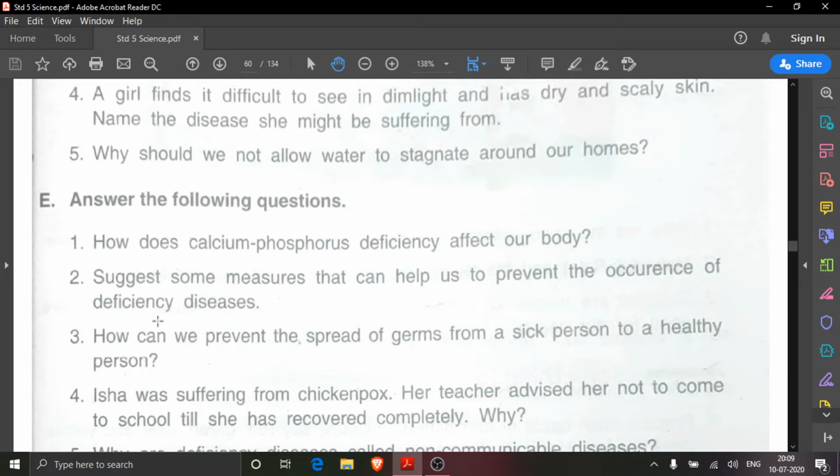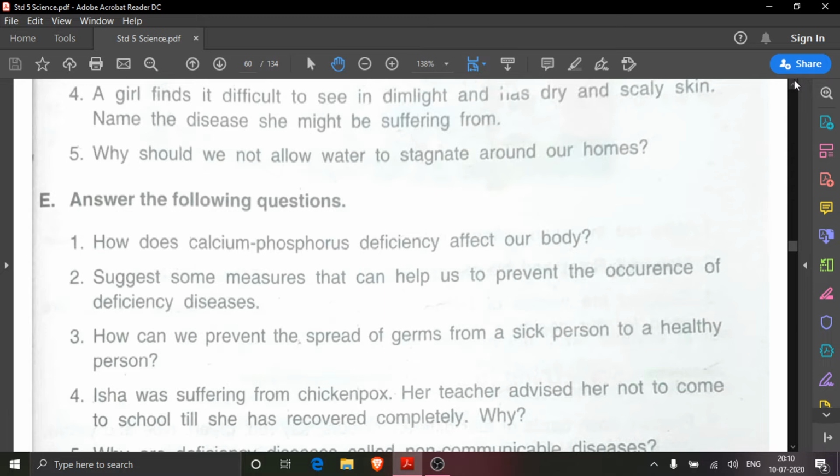They are caused due to what? Due to the deficiency of some proteins, some minerals, some carbohydrates, or some vitamins. So these are called deficiency diseases. Then the question is, which measures can help us to prevent the occurrence of deficiency diseases? Means we should do what, so that we should be away from the deficiency diseases.